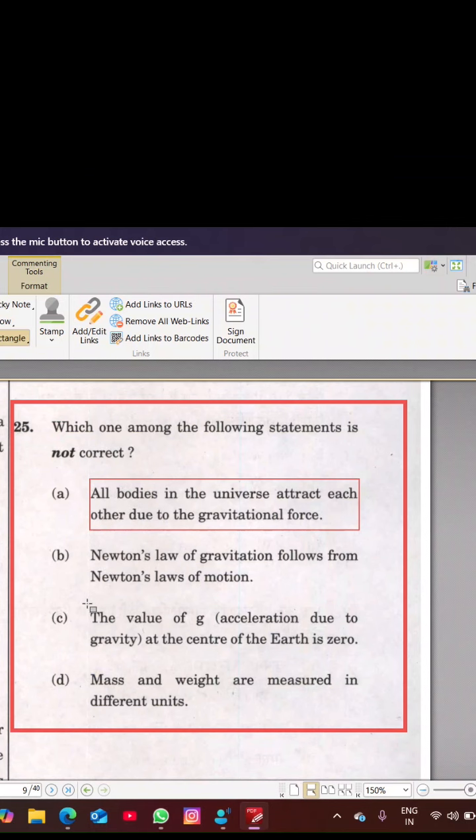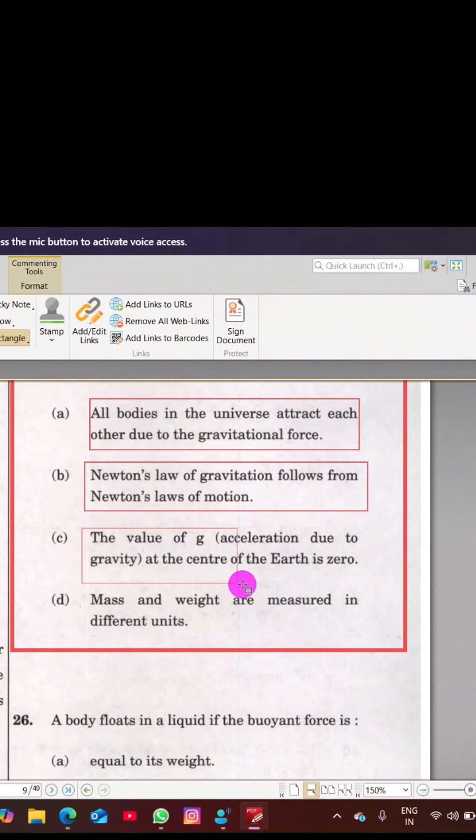The next statement is Newton's law of gravitation follows from the Newton's law of motion. But reality में Newton's law of motion are different from Newton's law of gravitation. Both of them don't follow each other. So this statement is the incorrect statement. Till now you have covered the important part, but the next part will be the most important one because these statements can be asked in upcoming CDS examinations.